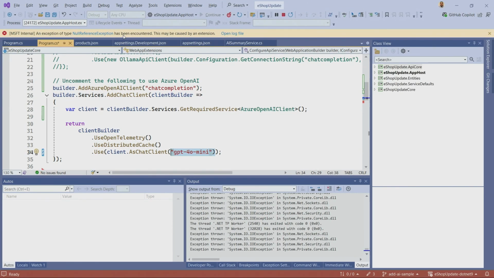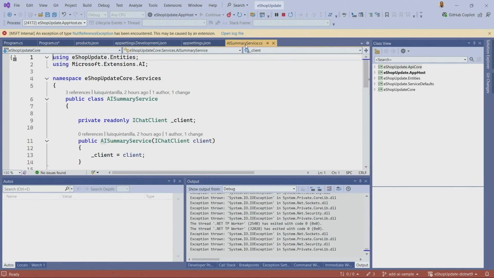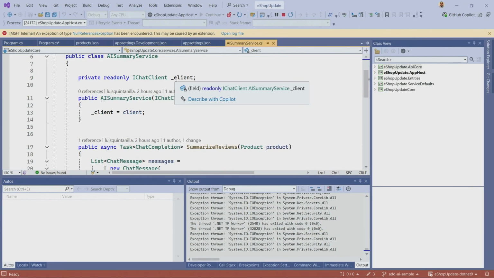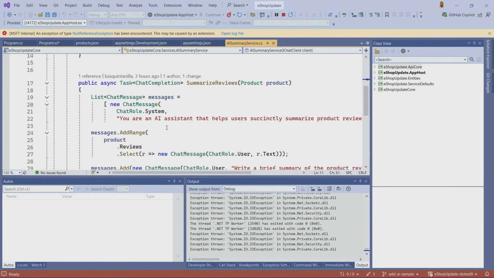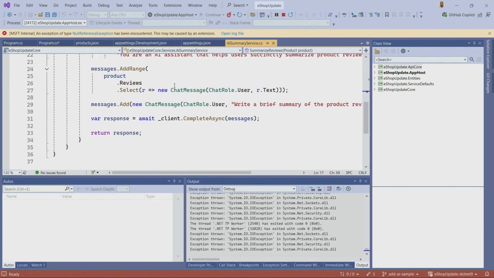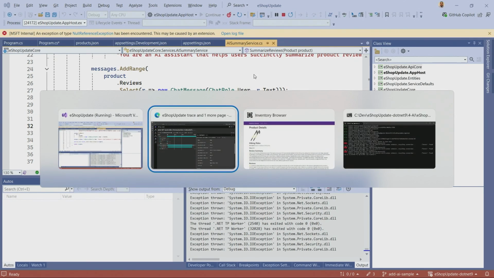Now, I'm going to show you really quickly how I'm generating those summaries. So I have this summary service. I'm injecting my IChatClient. I have the summarize reviews method, which takes in a product, and then I'm using those prompts again to say, you're an AI assistant that helps users summarize product reviews. We give it all of those reviews, and we tell it, write a brief summary. Call CompleteAsync, and that's what generates that AI summary for us. That's it. That's all the code you have to write. That's quick.